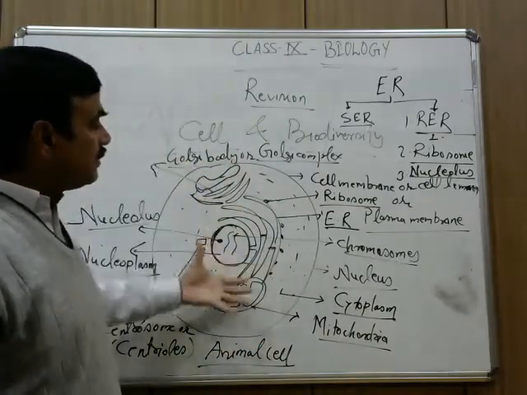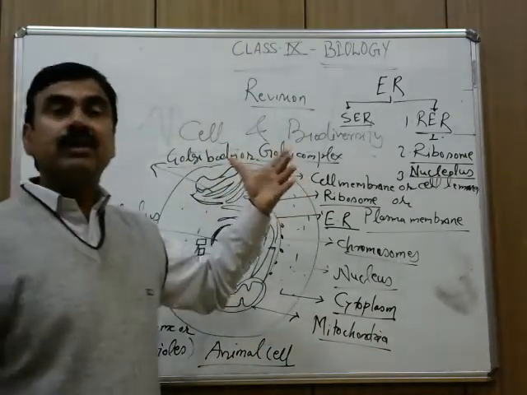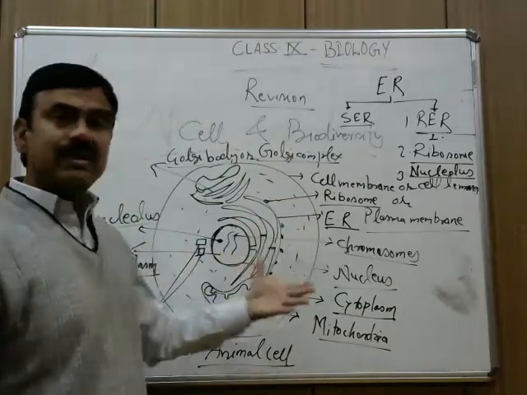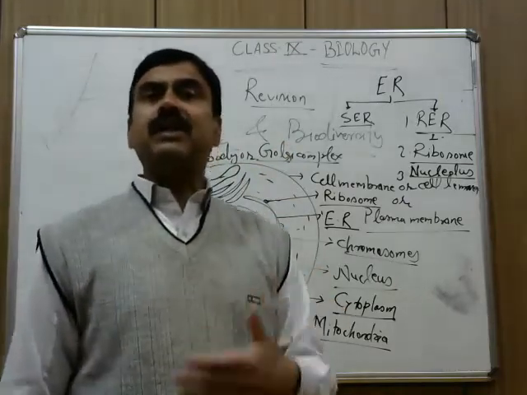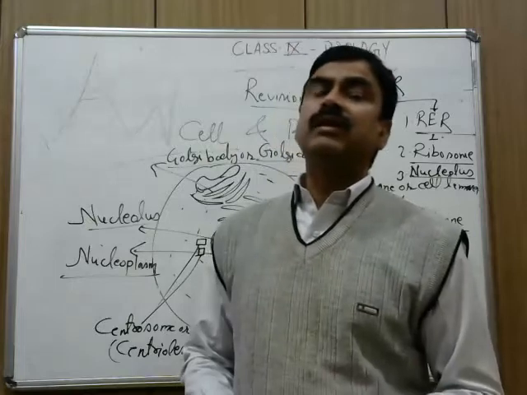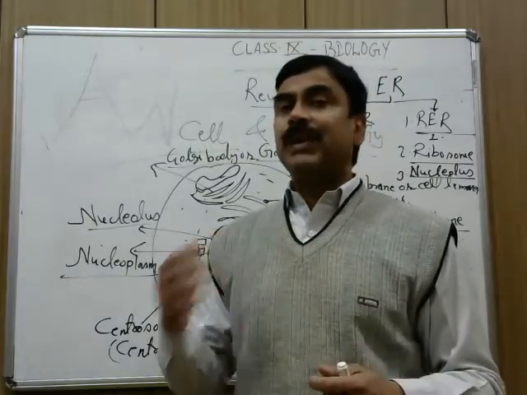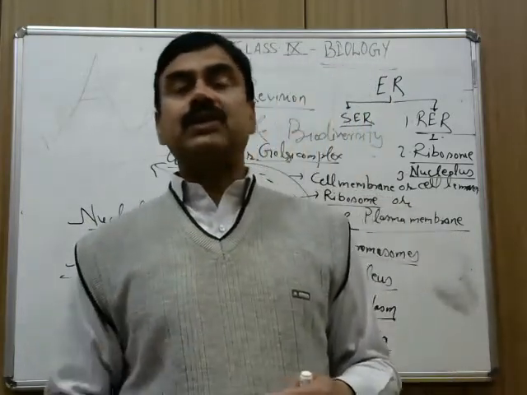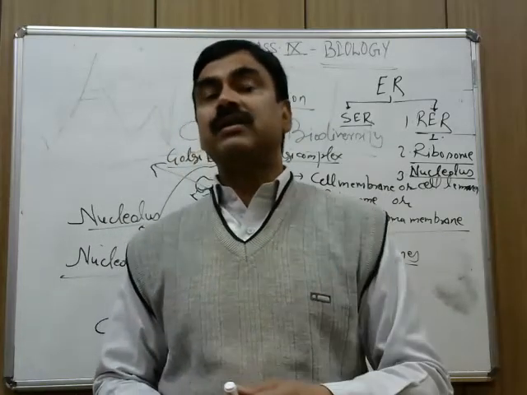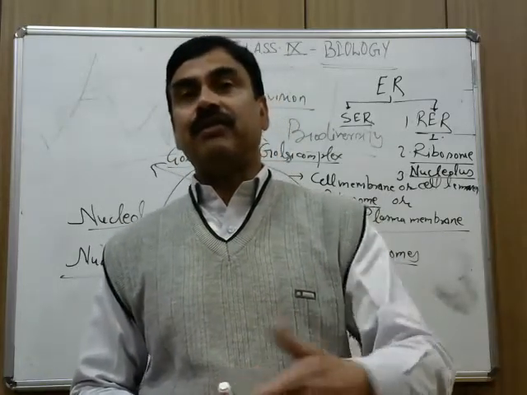So it was the cell structure. You can complete the differences between plant cell and animal cell. As I explained, the plant cell can prepare its food with the help of the photosynthesis process, because plant cells are full of chloroplast.